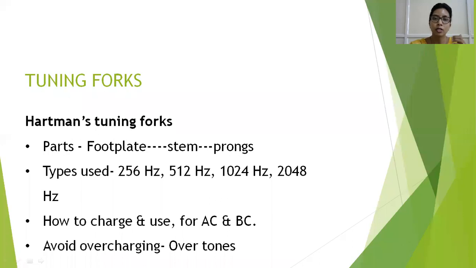Whereas in bone conduction, only the sensorineural component is tested. You vibrate the fork and place it on a bone, bypassing entirely the external auditory canal and the middle ear, and sound goes directly into the cochlea. So air conduction tests both your conductive and sensorineural mechanisms, whereas bone conduction tests only your sensorineural mechanism.